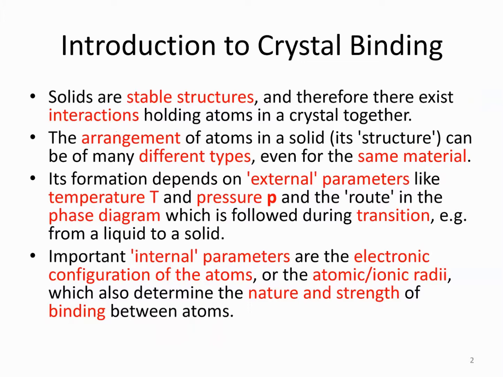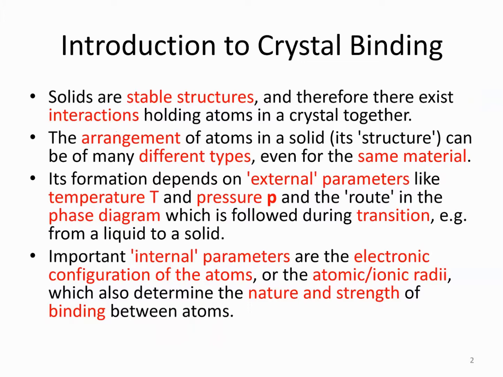When they form different atom arrangements, then definitely they will have different bonding. Its formation depends on external parameters such as the temperature, pressure, and the route in the phase diagram which is followed during the transition, for example, from liquid to solid.